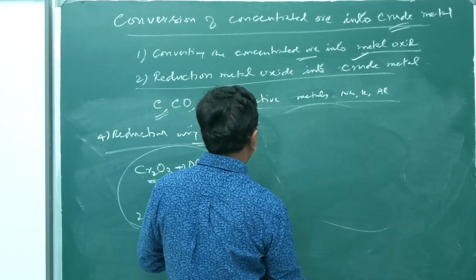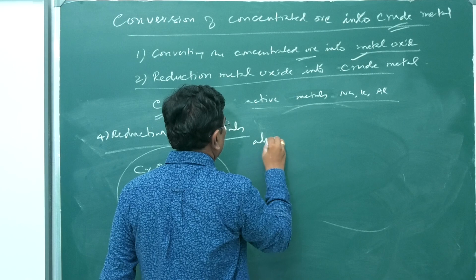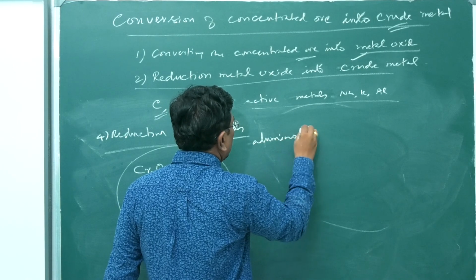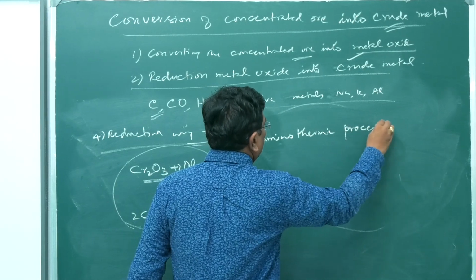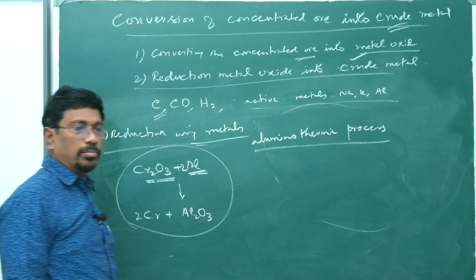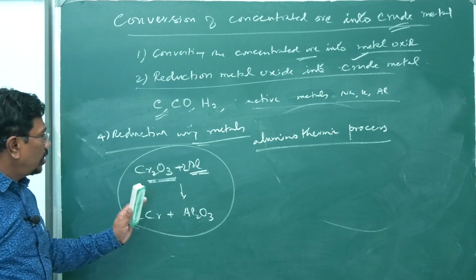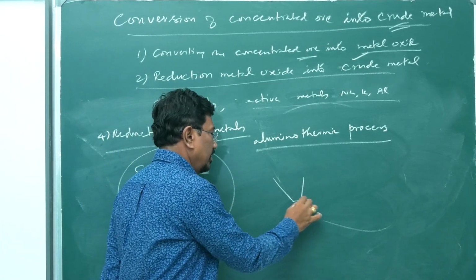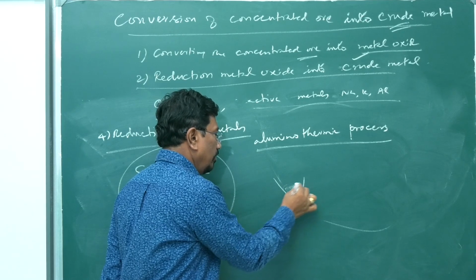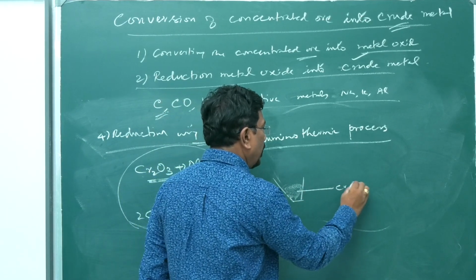This method is known as the aluminothermic process. What is the aluminothermic process? Here, a mixture of chromic oxide and aluminum powder is taken first in a fire clay crucible.